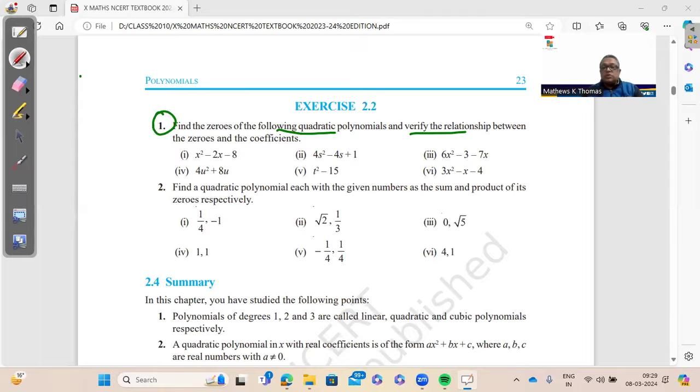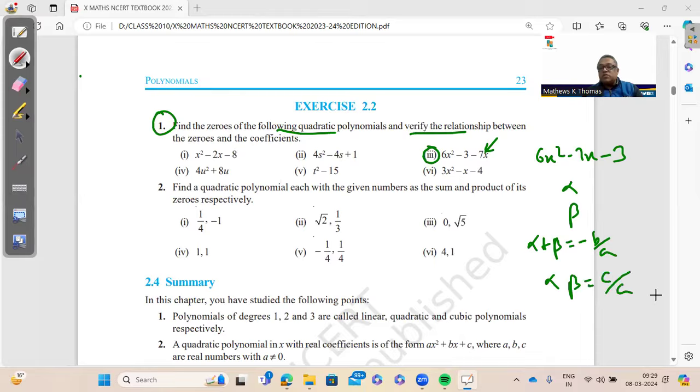So here this question number 1 part 3 is important because here this is not in rearranged form. You have to rearrange it. This is the normal standard form of a quadratic polynomial. Here you see the x is here. So we need to rearrange this first and then split the middle term. Find out zeros which are represented by alpha and beta. And then you have to use the verification formula. Alpha plus beta is minus b by a. And the second verification formula is alpha beta is c by a. Right? So this question is important.